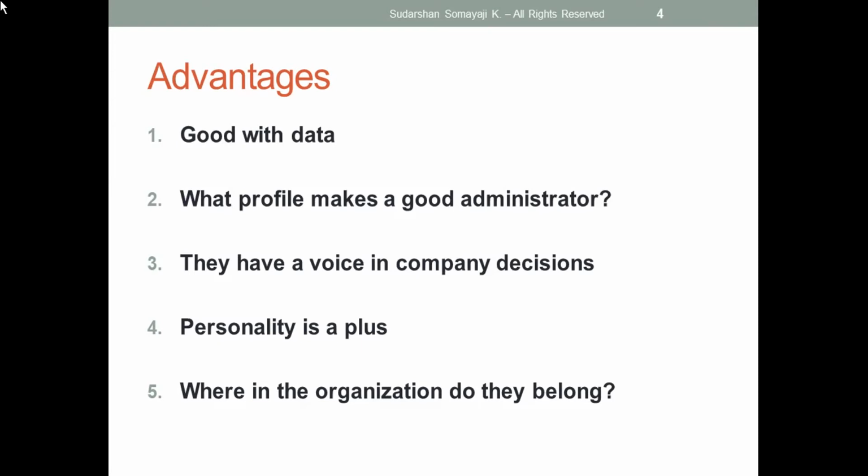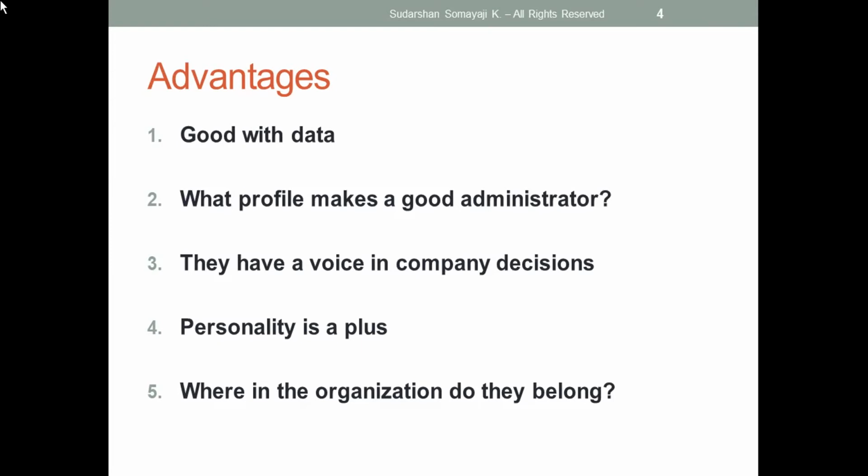And he will have hands on that data. For example, as a normal user I created a record, so I'll be the owner of that record. Then tomorrow if I want to change the owner of that particular record, I can change it. And what makes a good administrator?